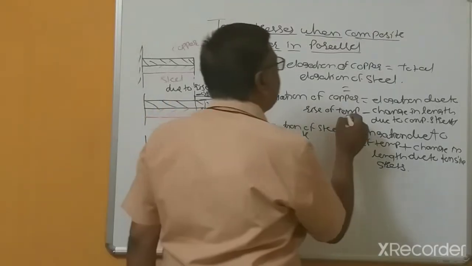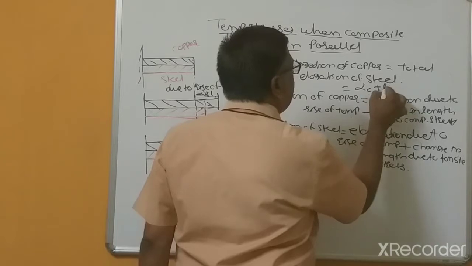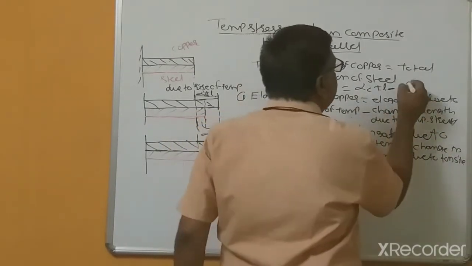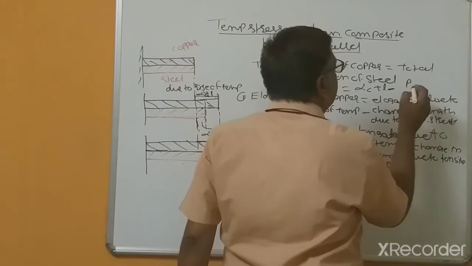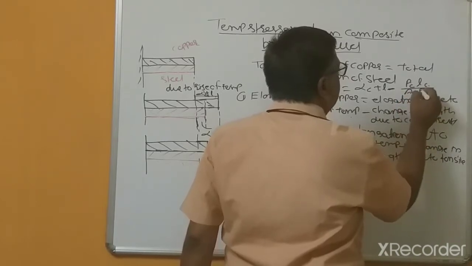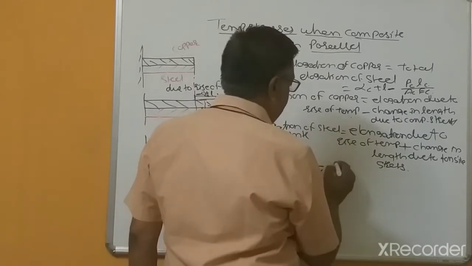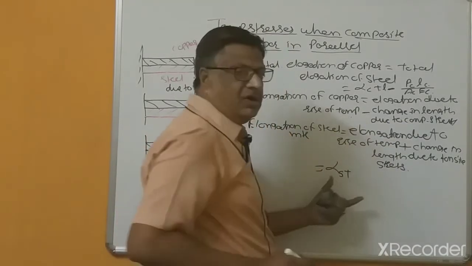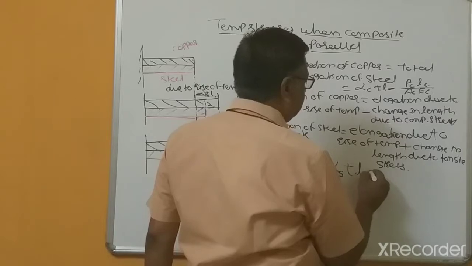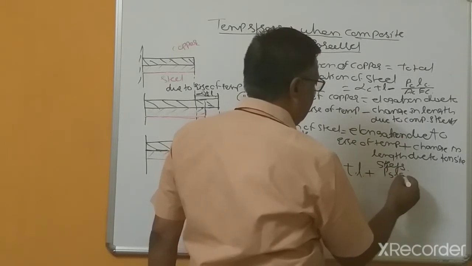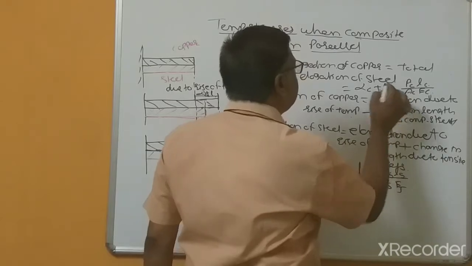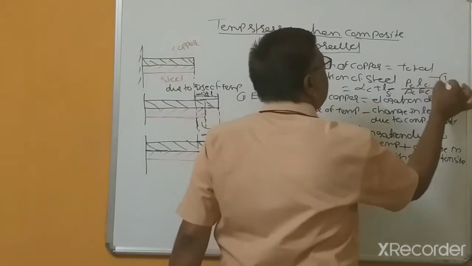So you can write the elongation due to rise of temperature, alpha C T L, and the change in length, equal to, since the force is equal and opposite, P C L C divided by A C E C. Similarly, alpha S T L, because the rise of temperature is the same for both materials and the length is also the same, plus P S L S divided by A S E S. Suppose we now consider the first equation.